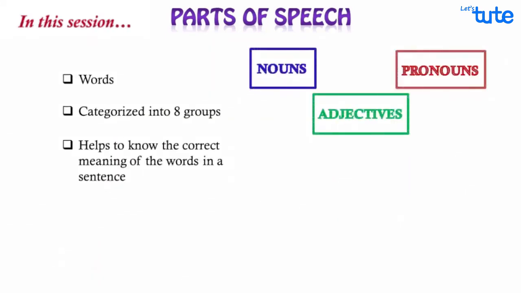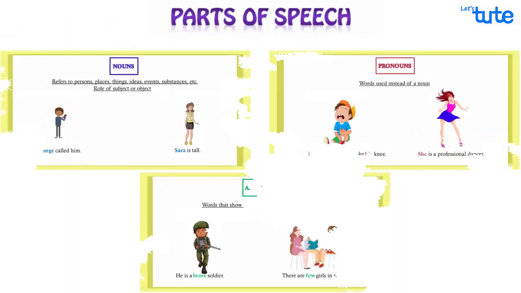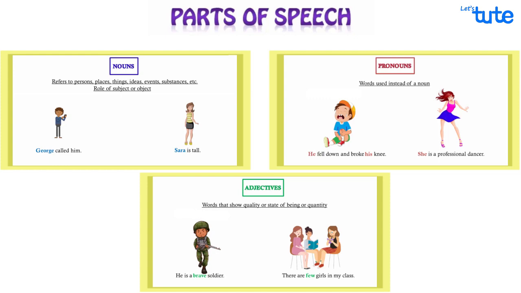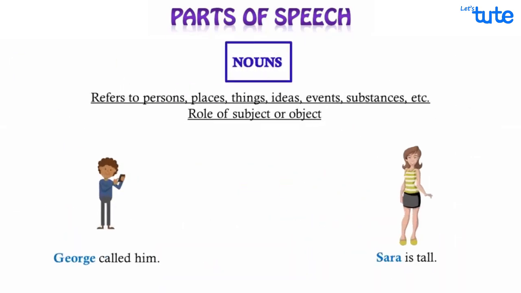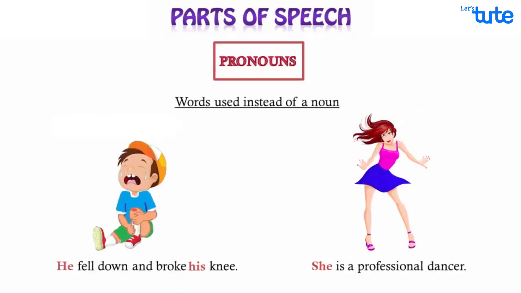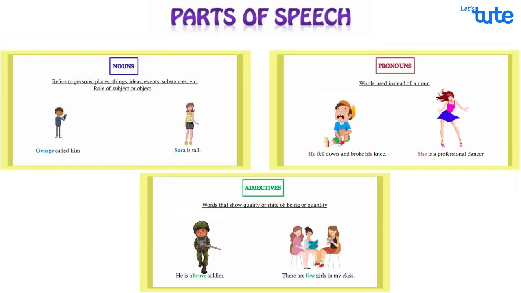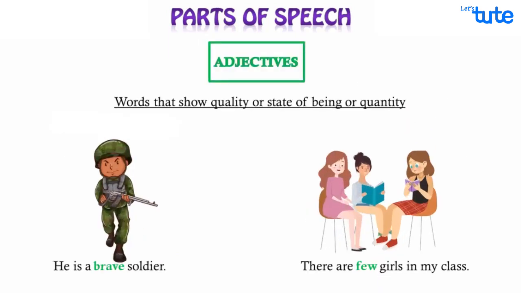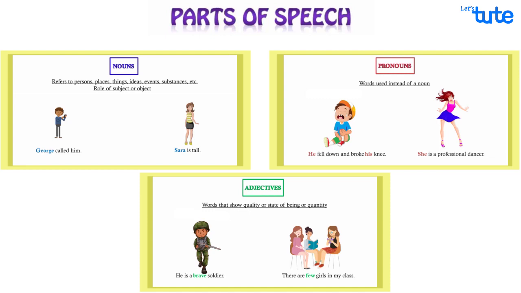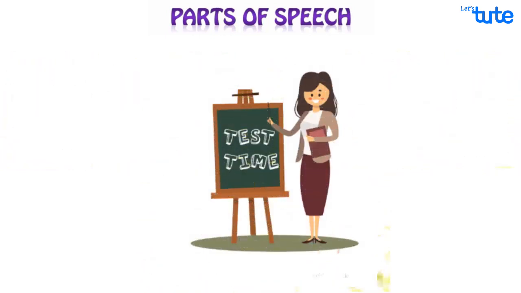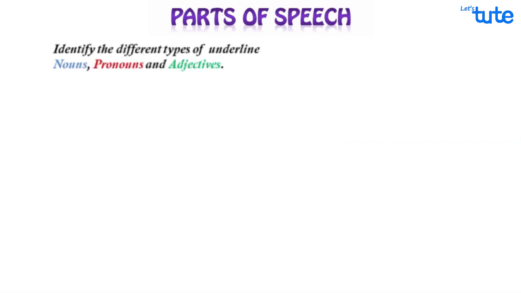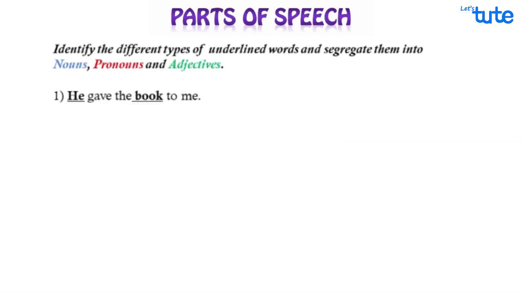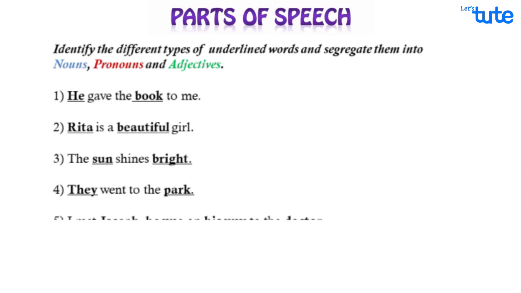So friends, in this session we have briefly explained the 3 groups of the 8 parts of speech. Now let's do a quick revision of nouns, pronouns and adjectives. Are you ready for a quick test? Identify the different types of underlined words and segregate them into nouns, pronouns and adjectives.